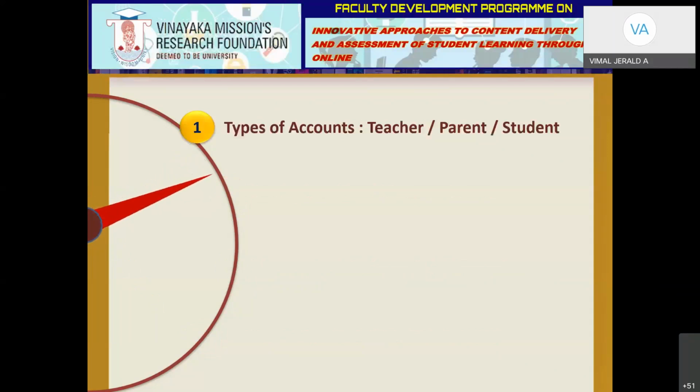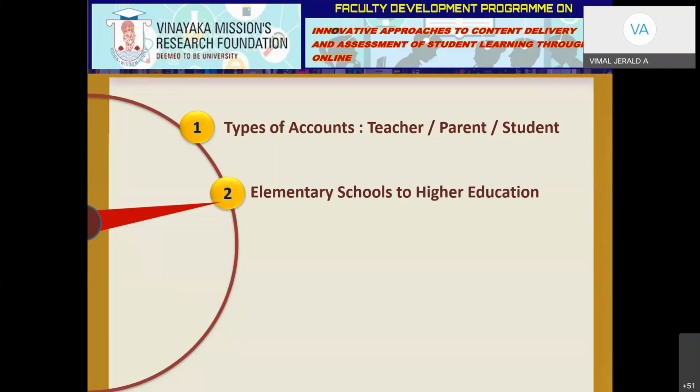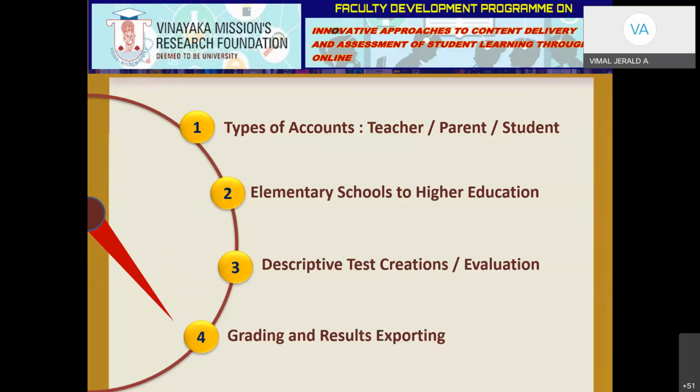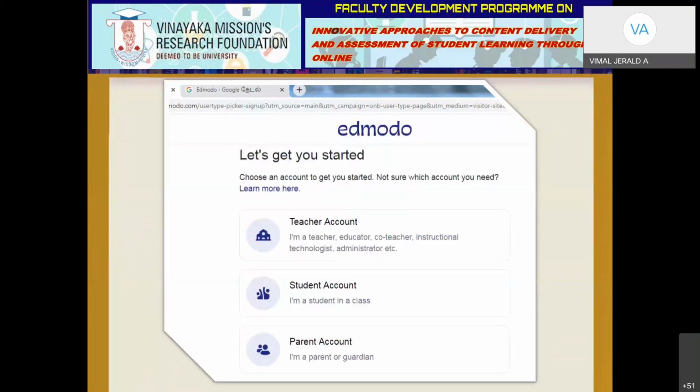Now, dear professors, the different types of account that one can have are teacher account, parent account, and student account. You can bring parents also to keep watch of their students' progress, right? And it is used, as I told you, from elementary school to higher education. As I informed already, you can have a descriptive test as well as an MCQ test. Grading and resulting is very simple, and extracting marks is also simple. Now I shall directly take you to Edmodo.